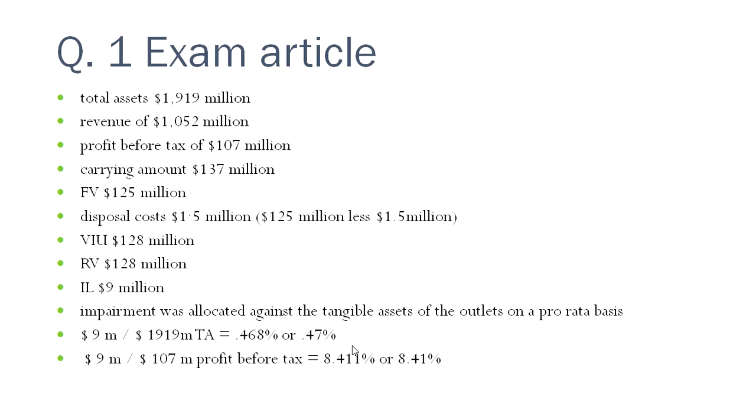$9 million, this materiality level. So the impairment loss is $9 million. Now we have to check it against the materiality level, which can be measured against total assets, revenue, or profit before tax. So we have taken the impairment loss and divided it by the total assets and profit before tax. The materiality level is 0.468, rounded to 0.47 percent of the total assets, and it is material to profit before tax because it is 8.41 percent.